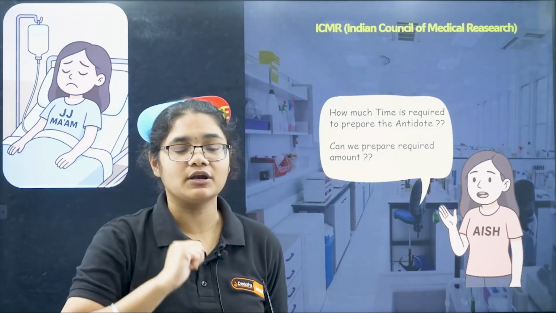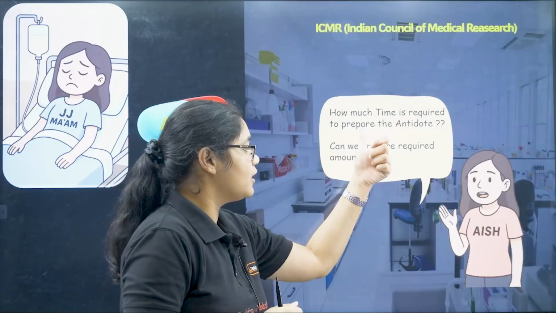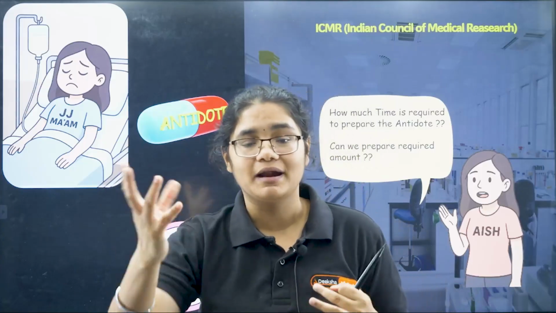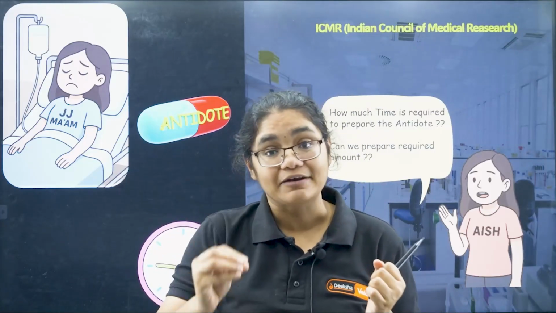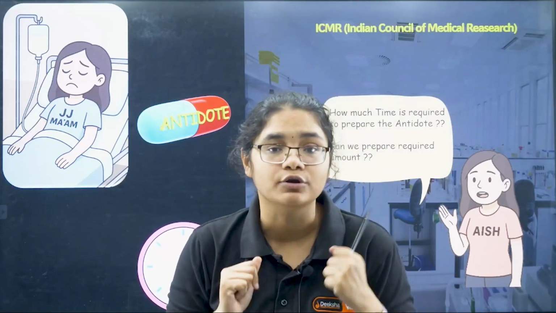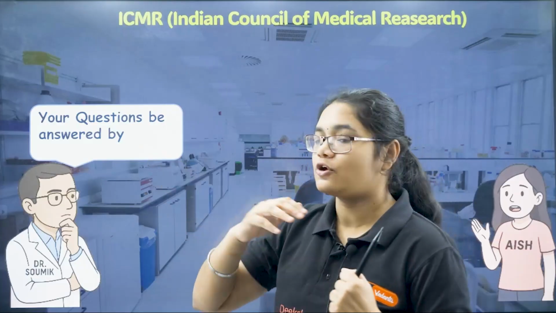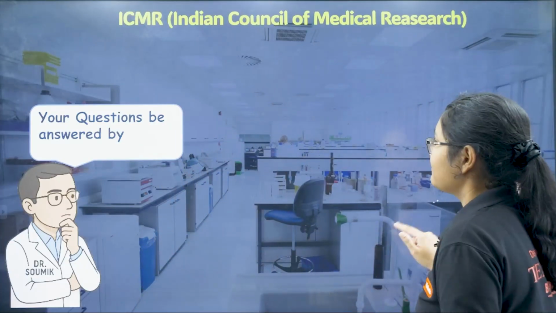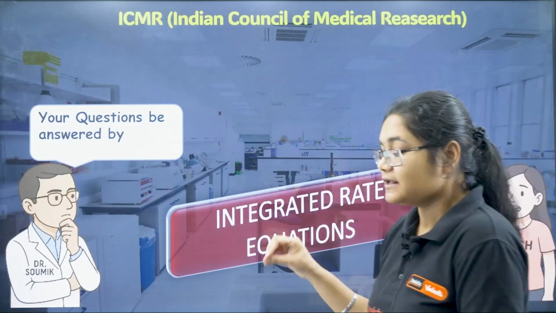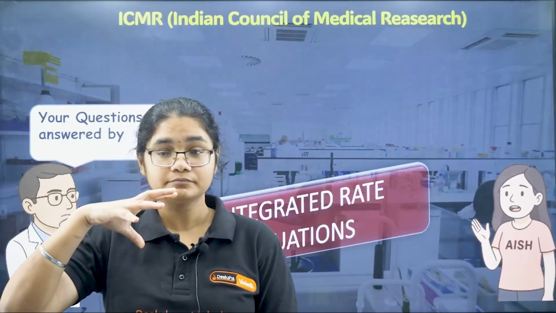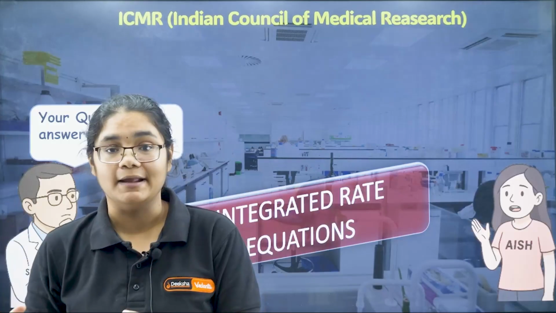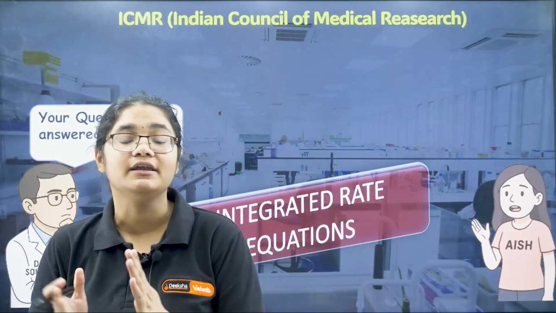And the second most important question is how much amount of antidote can be prepared, because we need particular doses, right? It is not just whatever amount we prepare we can give. So can we prepare the required amount in this given period of time or not? Right? So these are the questions. Now Soumik sir tells me that your questions, ma'am, can be answered by something called integrated rate equations. Okay, so integrated rate equations tell us how much quantity of the product can be prepared in what amount of time, how much the reaction can be completed in a given interval of time.